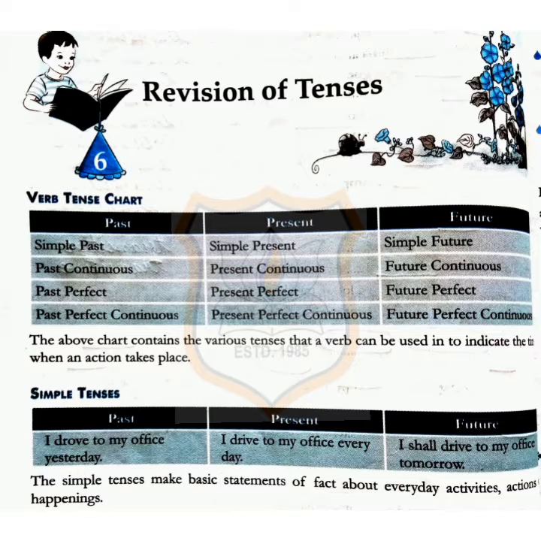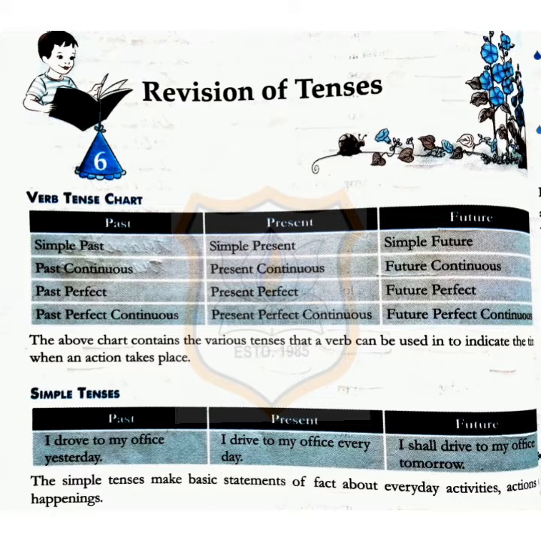Now children, can you see the chart? In this chart, three tenses are given: past tense, present tense and future tense. Now in this also there are four different parts: simple past tense, continuous past tense, perfect past tense and perfect continuous past tense. In the same way, for the present and future tense, the same is applicable. Now we shall start with simple tense.